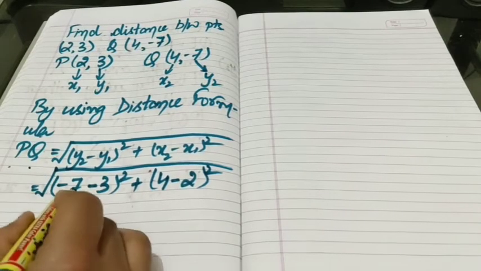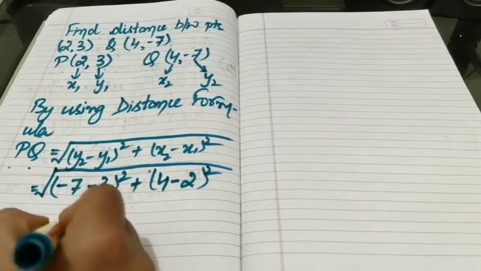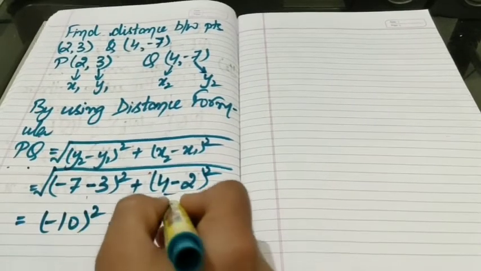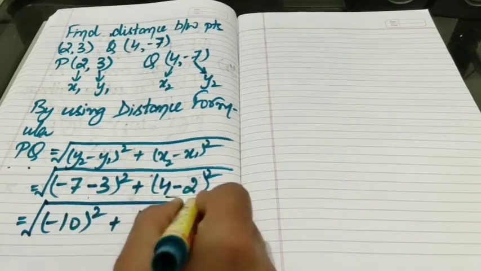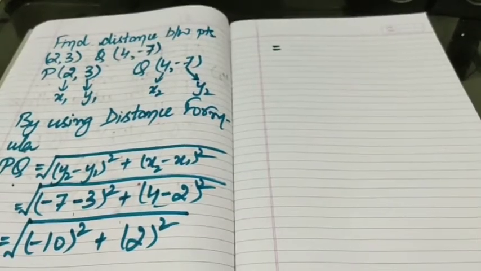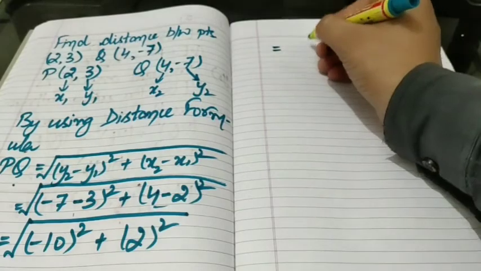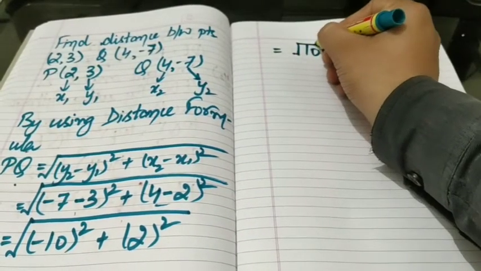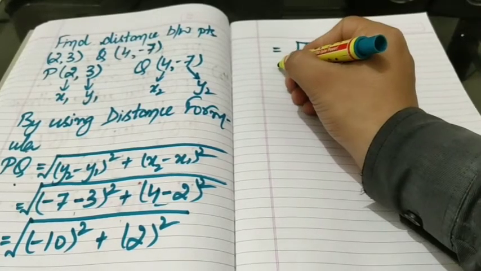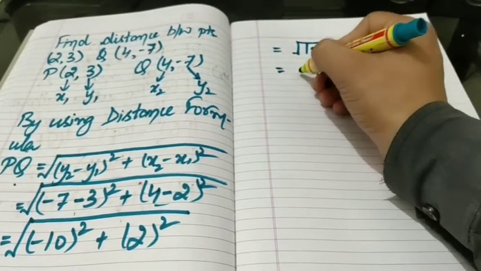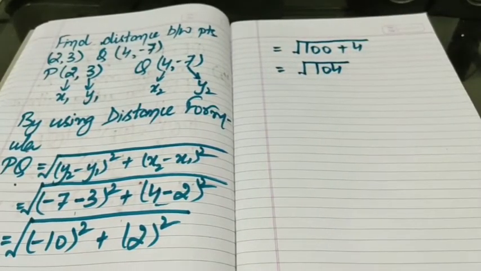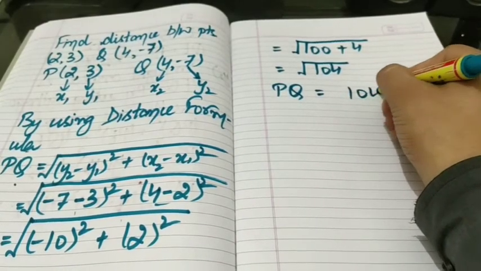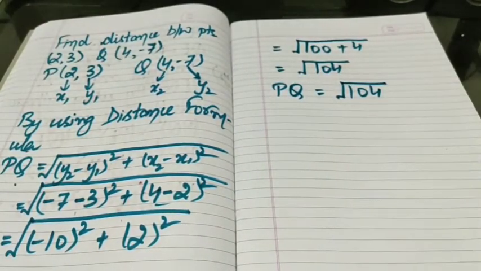So we get minus 7 minus 3, which is minus 10, the square, plus 4 minus 2, which is 2, the square, the whole square root. Next we write minus 10 square is 100 and 2 square is 4, the whole square root, and 100 plus 4 is 104, the square root. So from this we get that the length of line segment PQ is the square root of 104. That is our answer.